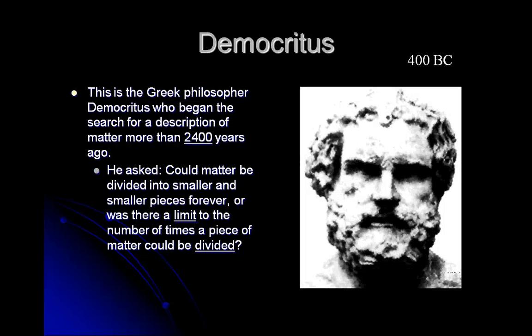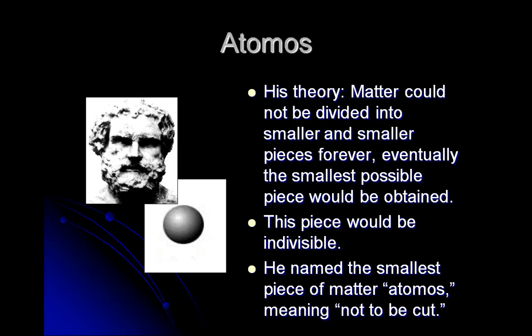The first one we're going to talk about is Democritus. He was a Greek philosopher who figured this out. He pretty much started asking, could matter be divided forever? Could it be that we never reach the end? And he was thought to be crazy because he thought that way. His whole theory was that matter could not be divided into smaller and smaller pieces forever. That eventually we would reach the smallest possible piece. And that piece would be indivisible. And that's why he named it atomos.